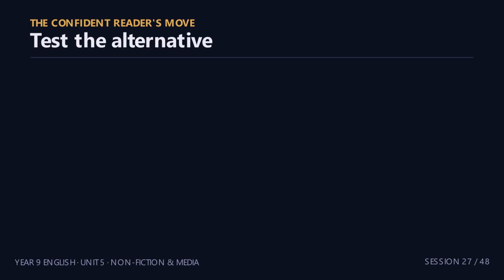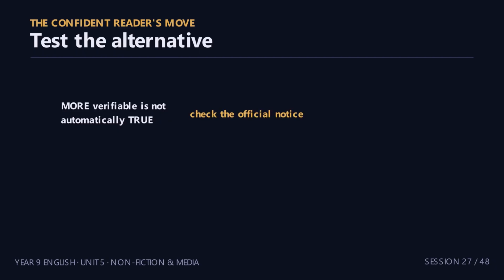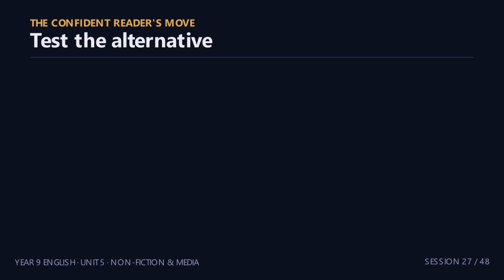Now test the alternative. Post B is more verifiable, but readers should still inspect the official notice and later laboratory result rather than accept it automatically. More credible does not mean guaranteed true. Responsible skepticism is even-handed. It asks what can be checked, whoever makes the claim. Here is a strong thesis. Post B is currently more credible because it identifies actions, timings, and a checkable source while clearly limiting what has not yet been established. Now prove it.